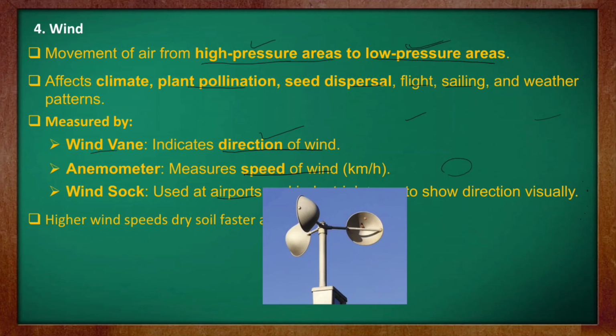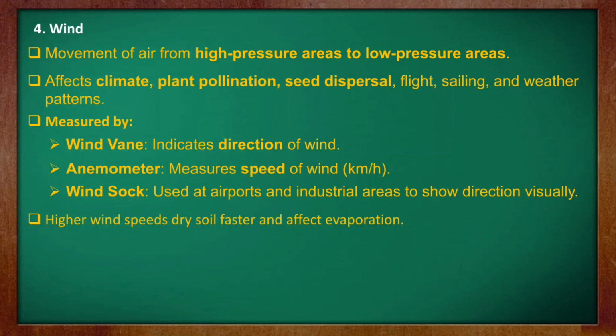And this is the anemometer, which measures the speed of the wind. So next we have humidity. What is humidity? I hope you remember humidity: the amount of water vapor which is present in the air.